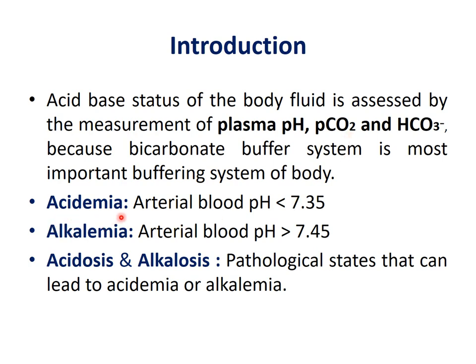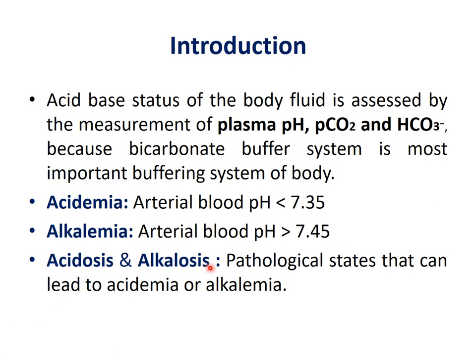So what is acidemia? The normal blood pH is 7.35 to 7.45. Acidemia means when arterial blood pH is less than 7.35, that is, an increase in hydrogen ion concentration and a decrease in blood pH to less than 7.35. Alkalemia, in opposite to that, is when blood pH is more than 7.45.